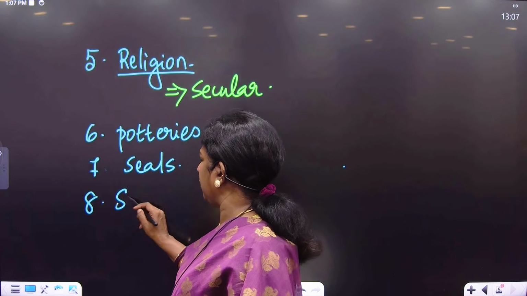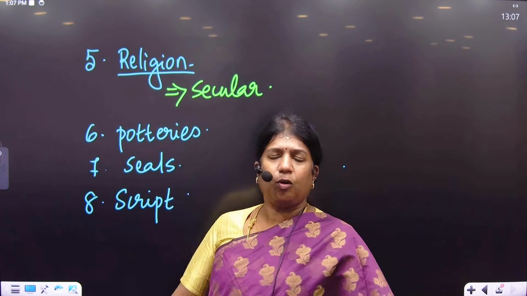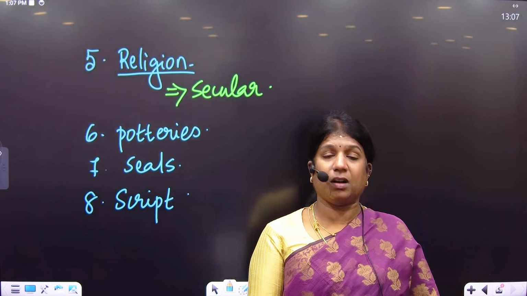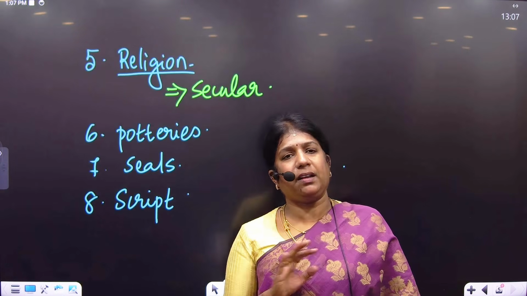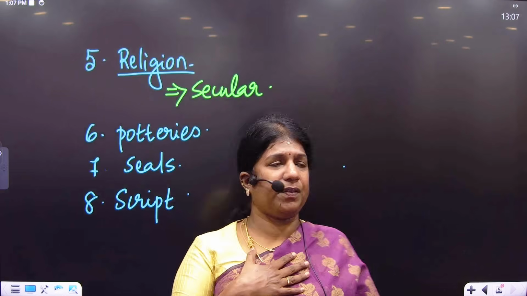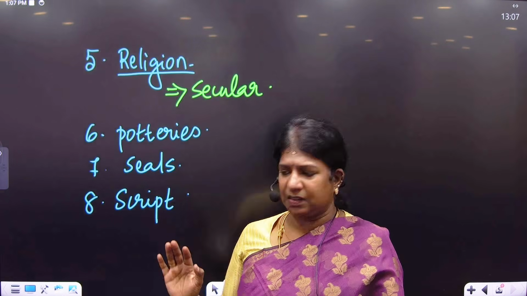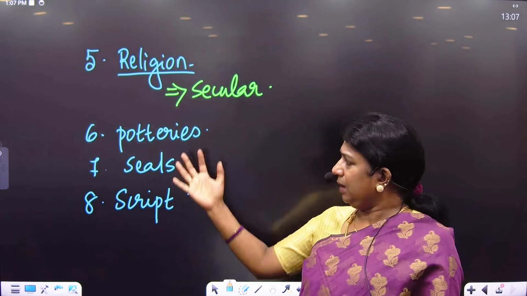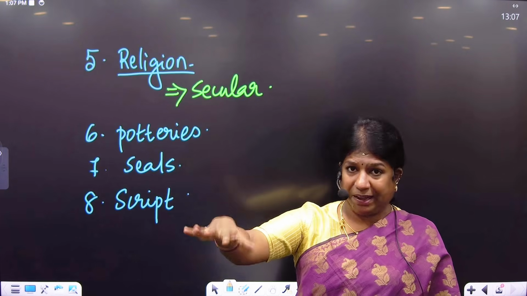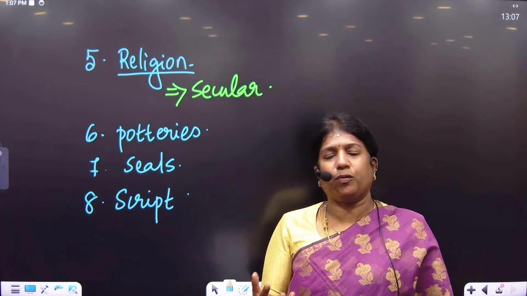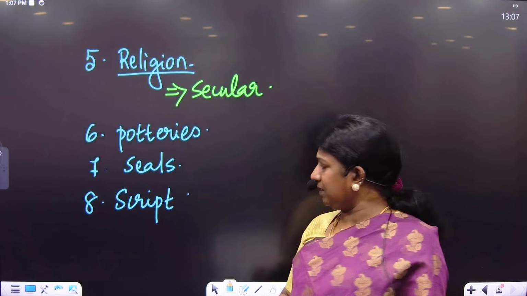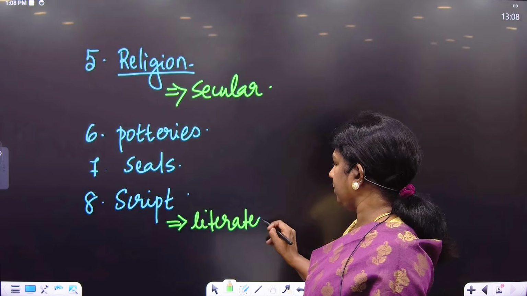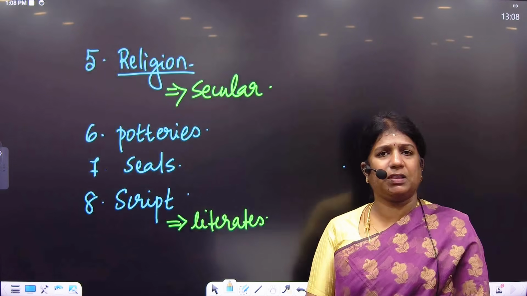The eighth feature we talk about is the Harappan script. 400 plus signs have been excavated so far throughout IVC, and the script is not yet deciphered. The biggest challenge we face today is that we are unable to decipher the Harappan script. Since we are unable to decipher it, we do not know exactly what they were up to. Archaeology helps us understand what they were, but we are trying our level best to find out. Still, when you conclude, what do we understand? Harappans were literate. Some sort of literacy was there in IVC.